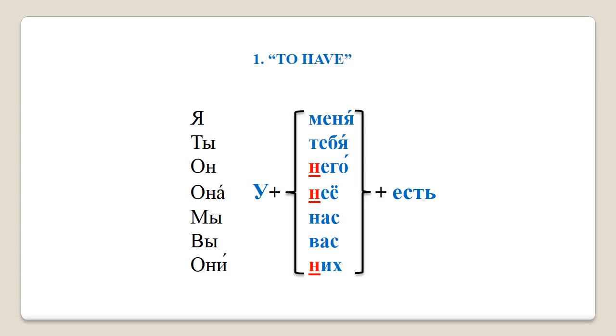As usual, I will read each word out twice, and I would encourage you to repeat after me.